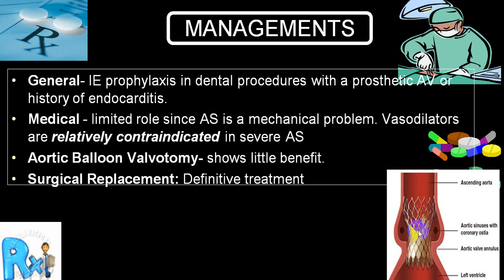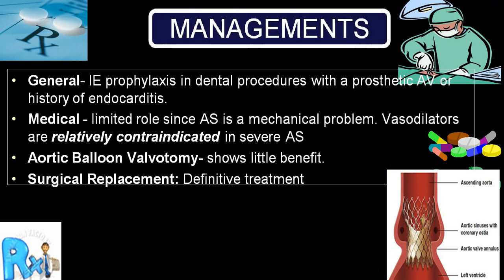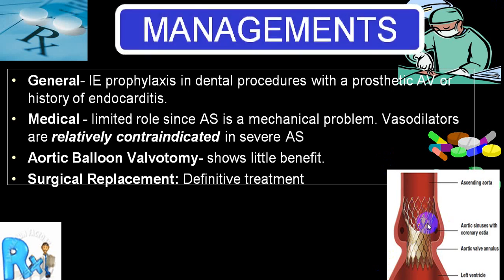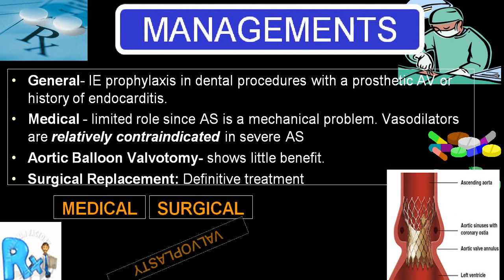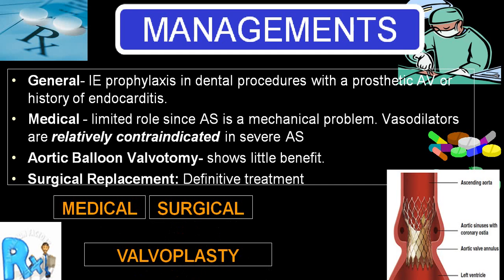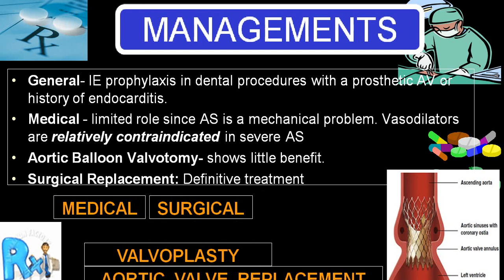This is the transaortic valve replacement, and you can put a stent with a valve. So you've got a medical therapy, you've got a surgical therapy, you've got a valvuloplasty, and you can go for aortic valve replacement.